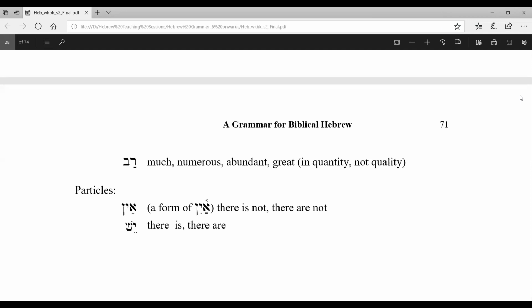One more particle is Esh. Yesh. Esh. Repeat after me. Esh means there is, there are.